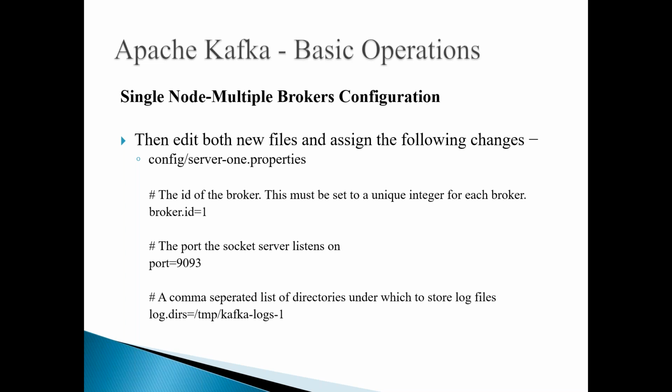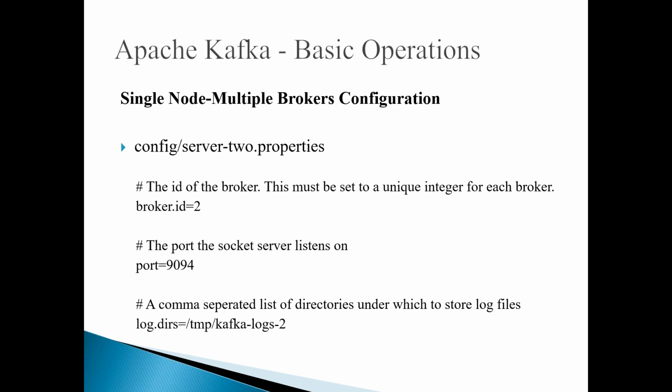And also you have to specify the server listening port. As you know, the default broker is listening on 9092. Here we give this broker's listen port as 9093. And after that, you can give the list of directories under which it can store the log files. You can give one or more directories, and if you have more than one, you can separate them with commas. So here I can mention the log directory. We make sure that all these three values are unique to each and every broker, so that we can avoid conflicts.